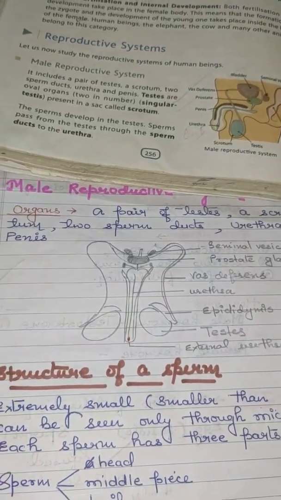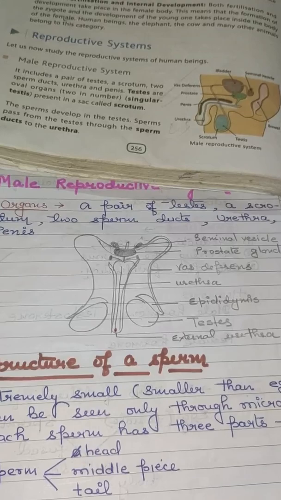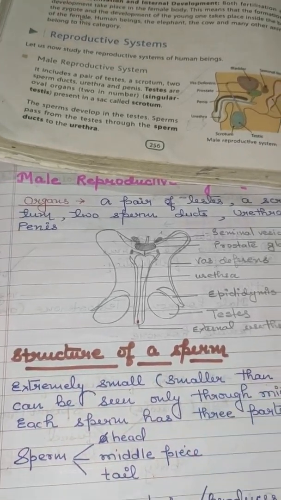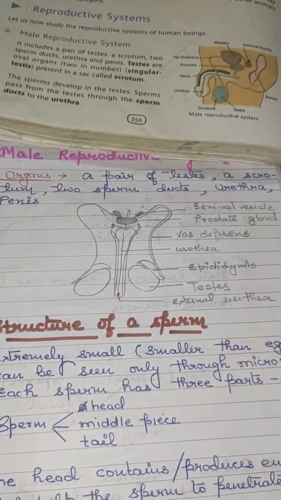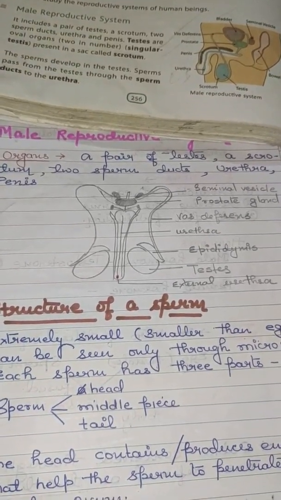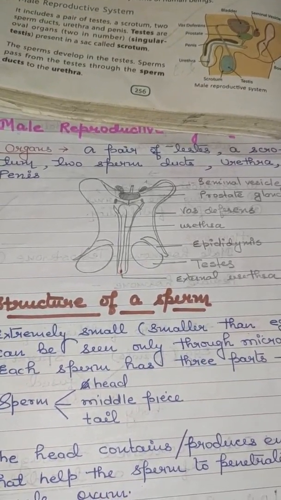One more thing, the urine discharge and the sperm discharge, both of them take place through one opening only, from the same opening. From one opening only, the urine as well as the semen or the sperm cells are discharged.